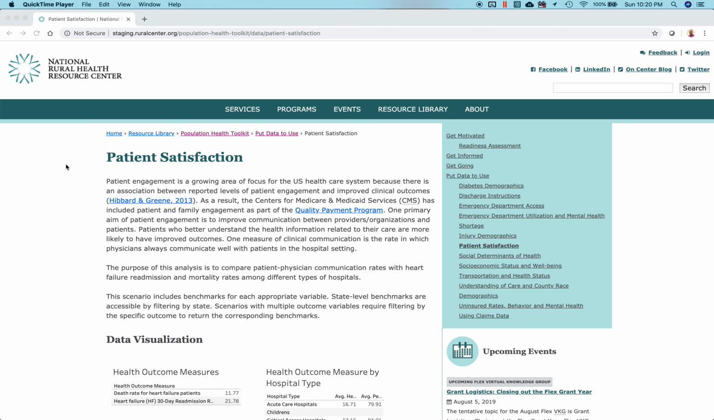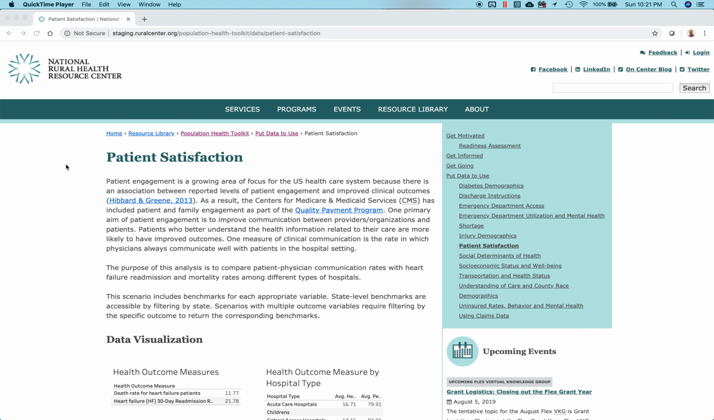The purpose of this analysis is to compare the rates of patients who reported that they were given information about what to do during the recovery at home, given the rates of readmission and mortality for acute myocardial infarction, coronary artery bypass grafting, chronic obstructive pulmonary disease, stroke, heart failure, pneumonia, and hip knee replacement at multiple levels, including state,